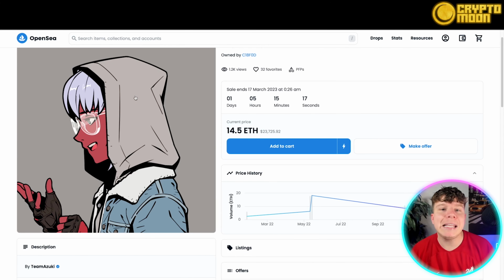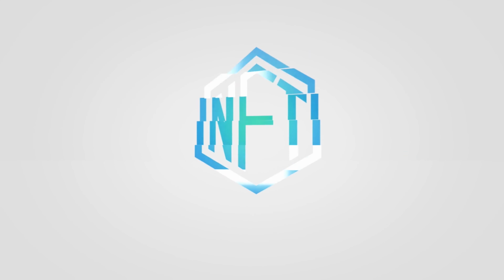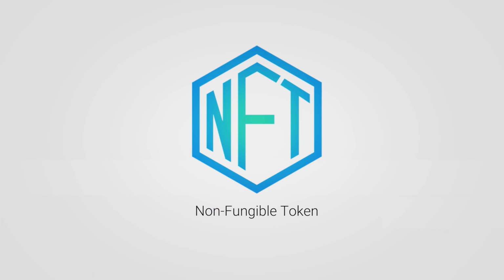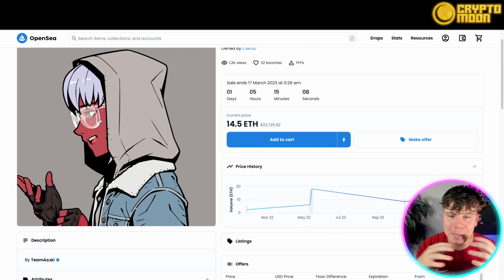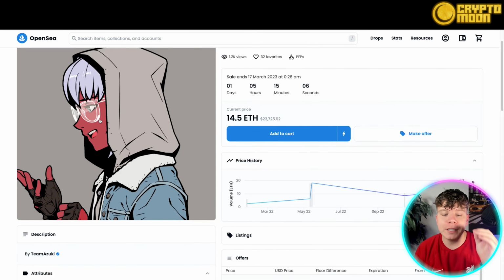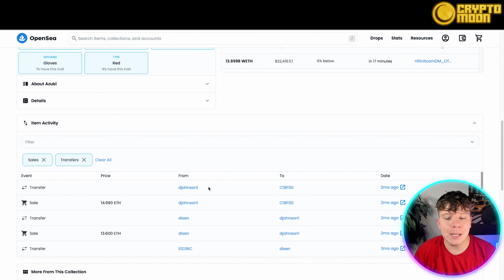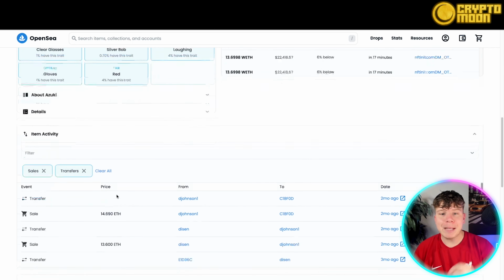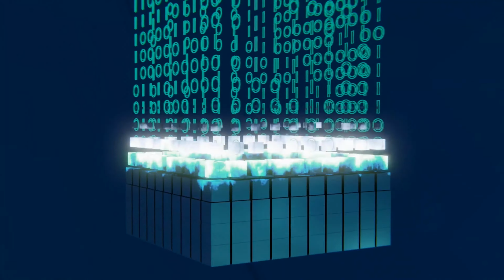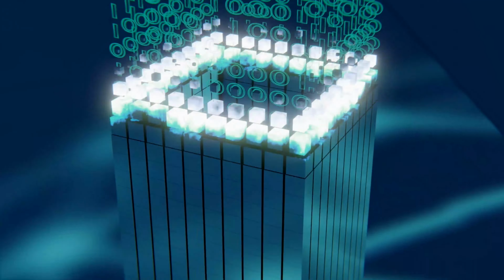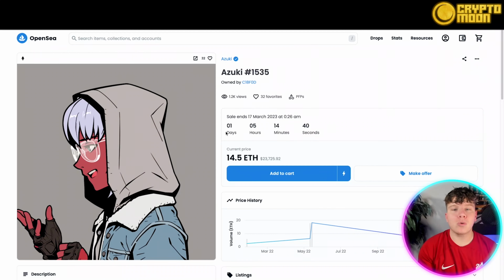So what an NFT is, and there are plenty of other markets, is a non-fungible token. This token cannot be funged. It cannot be changed, it cannot be adapted. This is one of its own. If you go down here, you will see these transfers happening. This NFT has been transferred and people are paying big money because once it's on the blockchain, it's completely unique.